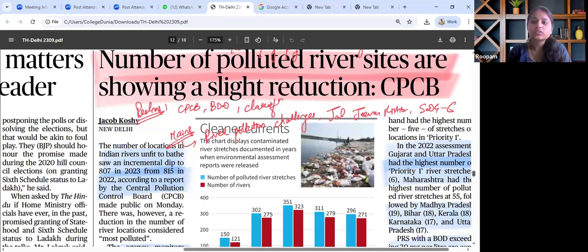Don't just go through the articles, try mapping them with the syllabus and then start to read them.